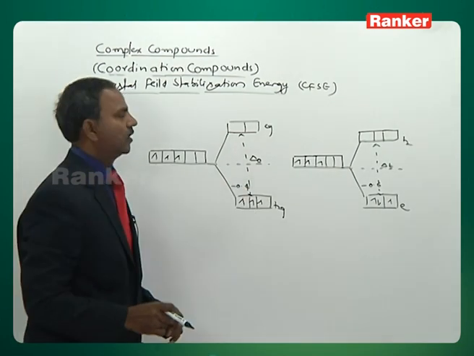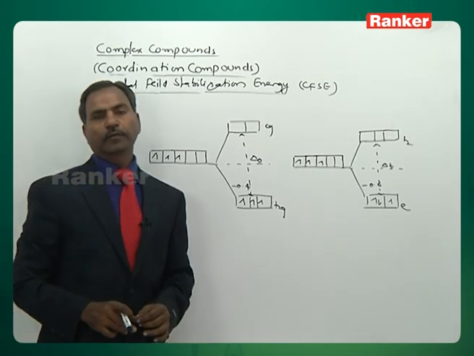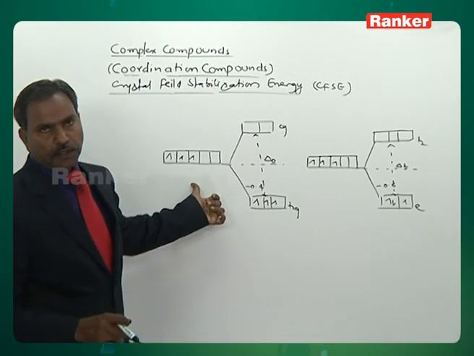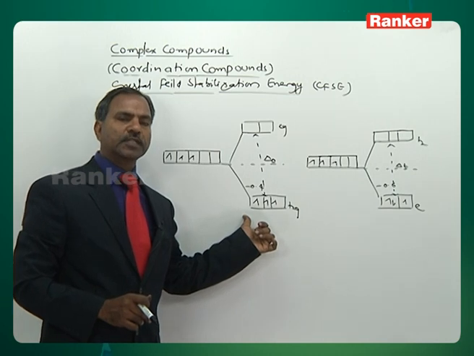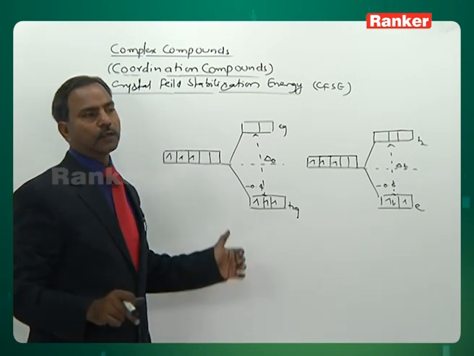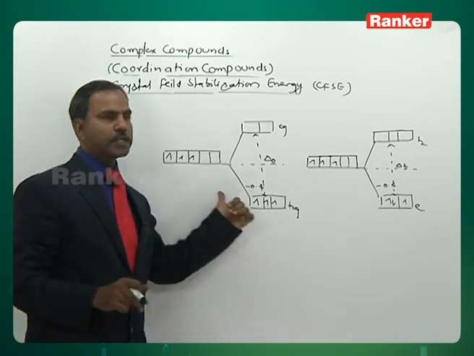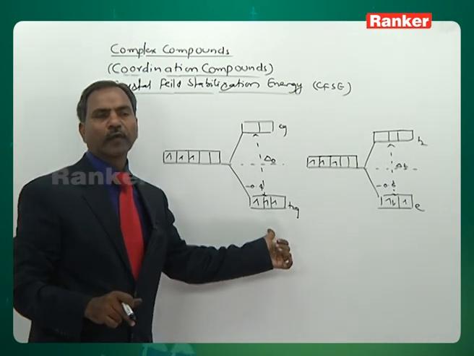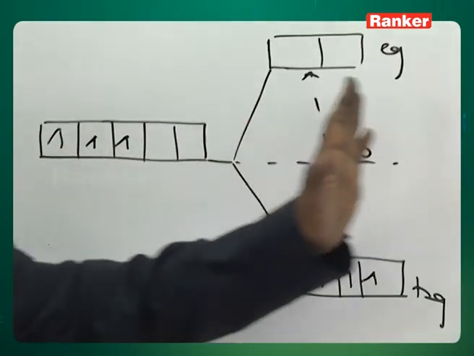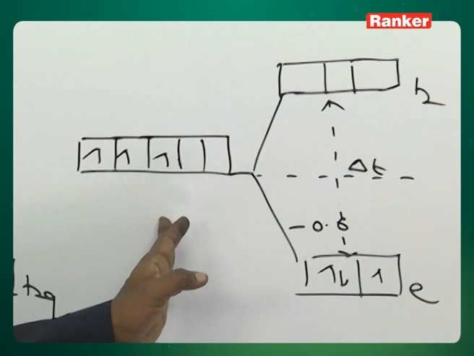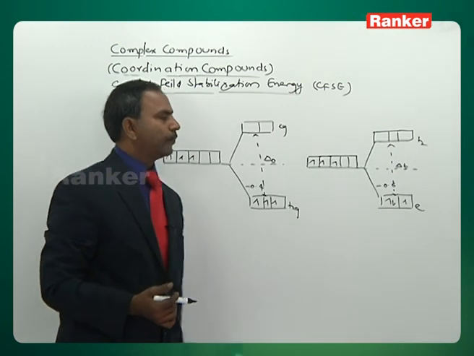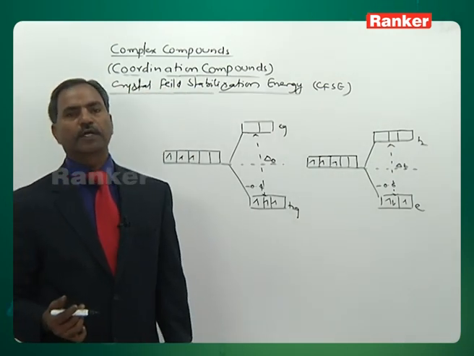Now, what is crystal field stabilization energy? How to define, how to explain this? The stabilization energy gained by the complex with the preferential filling of electrons into lower energy levels, T2g in octahedral geometry, or the stabilization energy gained by the complex with the preferential filling of electrons into lower energy level, E orbitals in tetrahedral geometry.